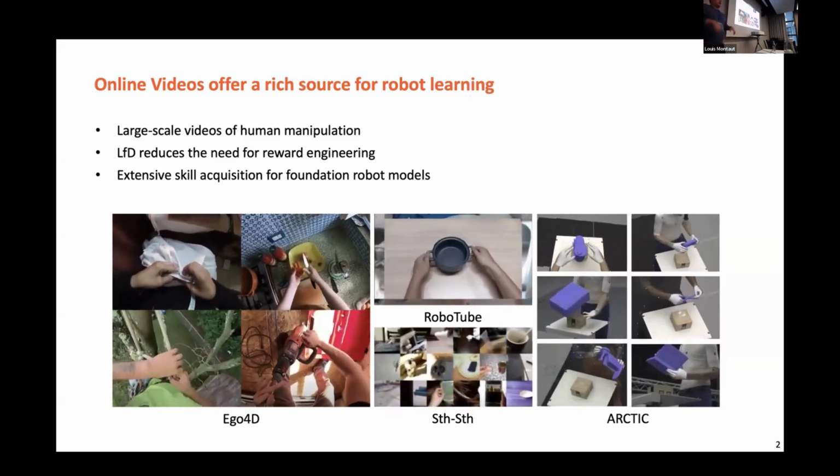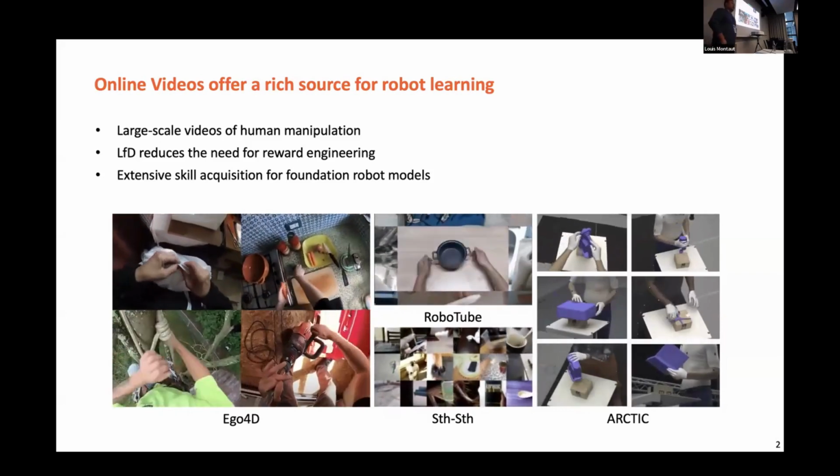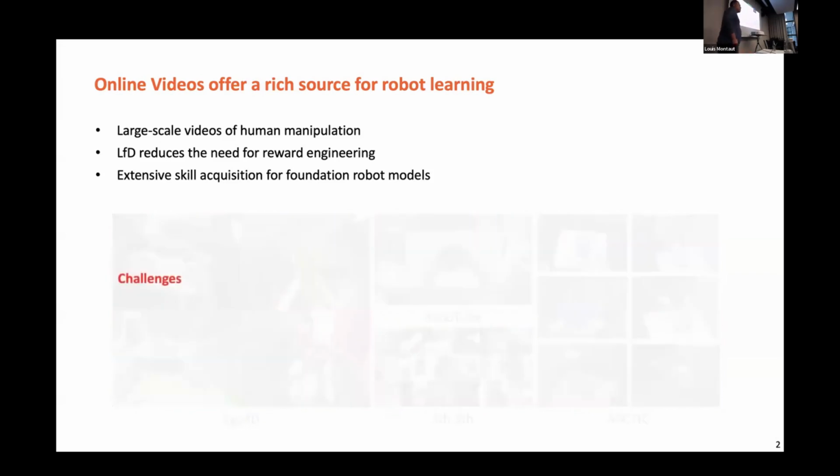When we talk about utilizing this large source of data, challenges immediately arise, because the largest data format available online right now is simply RGB videos. Only RGB videos, not depth. There are no object shapes and no camera poses. That makes it hard to make full use of this, especially for robotic manipulation, because it is more about spatial relationships and interaction. Next, there is no specific task reward, and how we are going to learn this becomes crucially important.